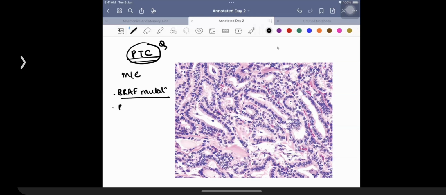The second mutation that can be seen in these patients can be the RET/PTC gene mutation. Revising that perhaps for the final time, what are the other examples of cancers which are going to be having BRAF gene mutation? Patients like LCH, patients like hairy cell leukemia, patients suffering from conditions like melanoma, patients having benign nevus, patients with papillary thyroid cancer. They're all going to be having the presence of a BRAF mutation. V600E is what we talked about.